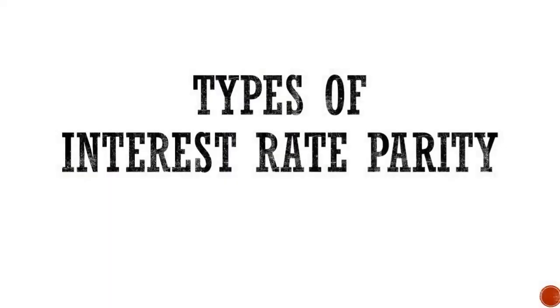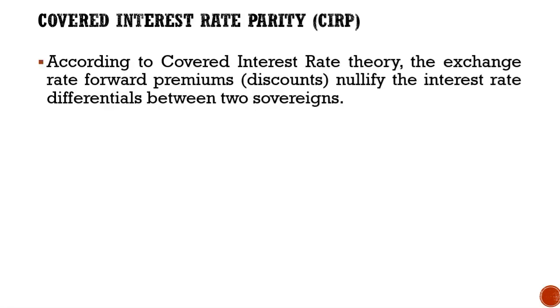Okay, now we need to go through various types of interest rate parity. The very first type is known as covered interest rate parity. According to the covered interest rate theory, the exchange rate forward premium nullifies the interest rate differential between two sovereigns or two different countries.